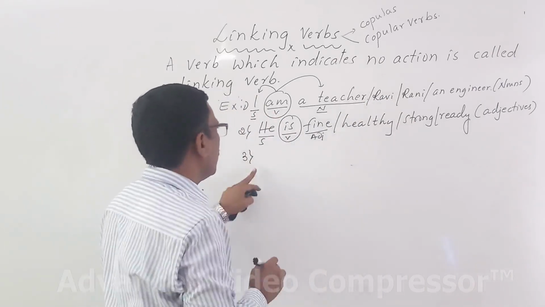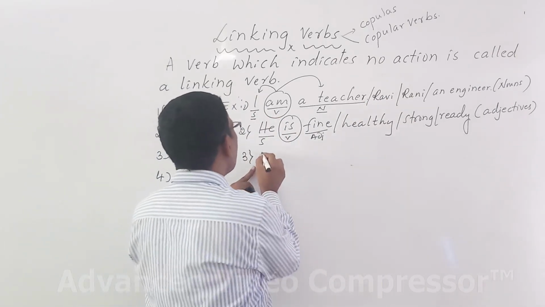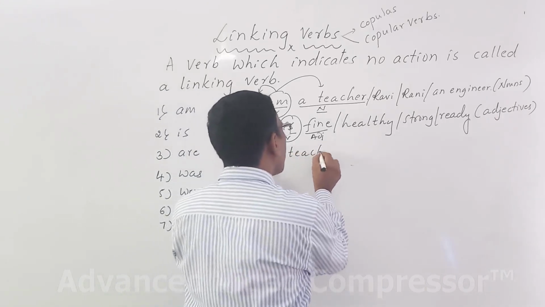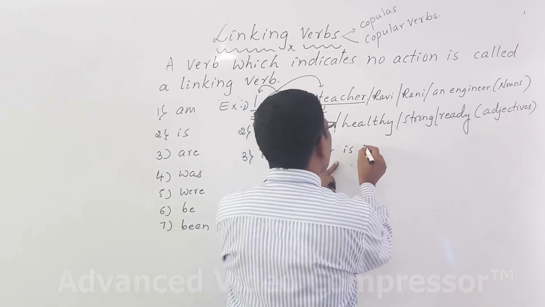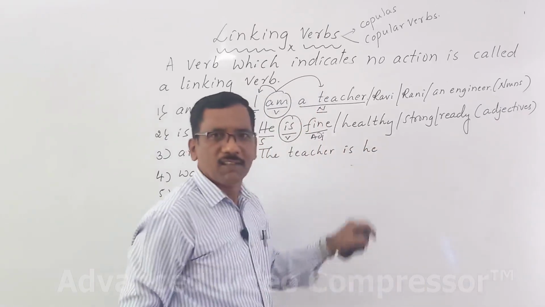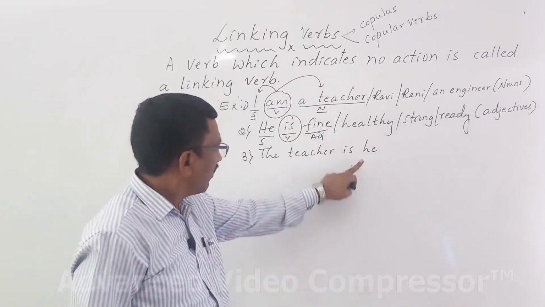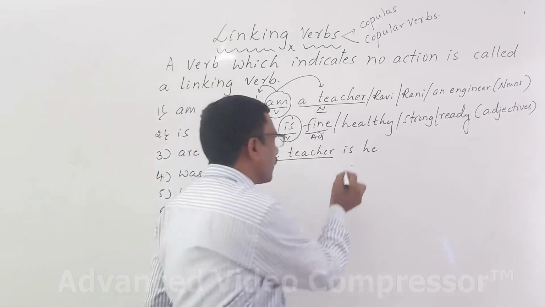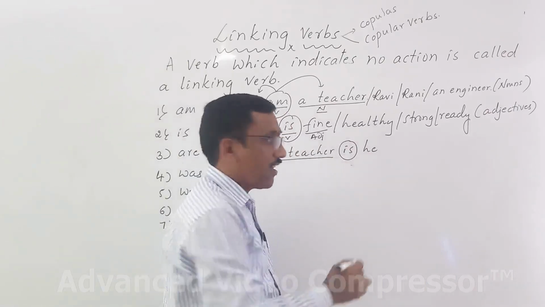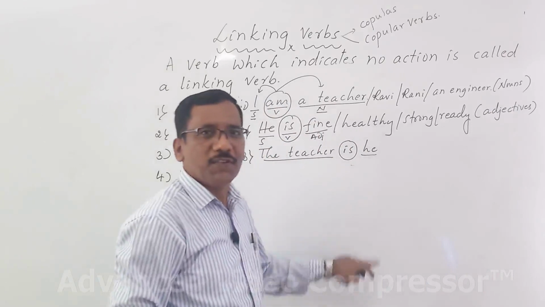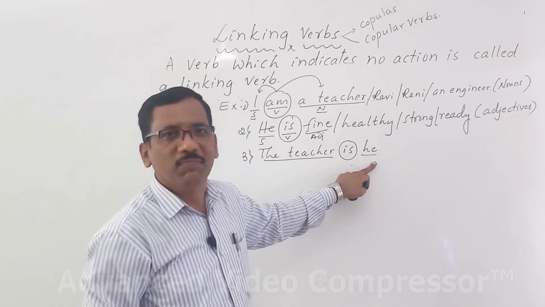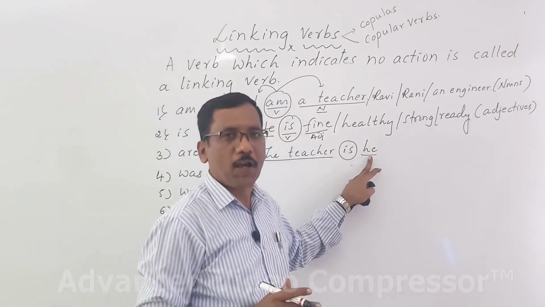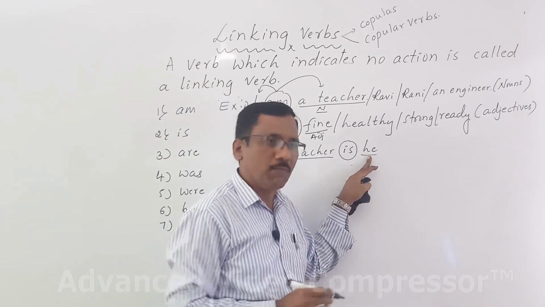Thirdly, please remember, sometimes the teacher is he. The teacher is he. Here, what is the subject? The teacher. What's the verb here? Is. And he is a subjective pronoun. A personal pronoun is given here. Personal pronoun, it is in subjective form.